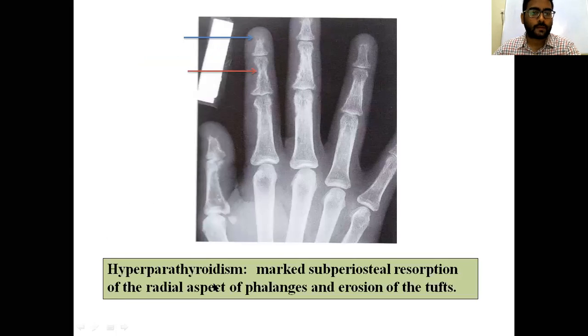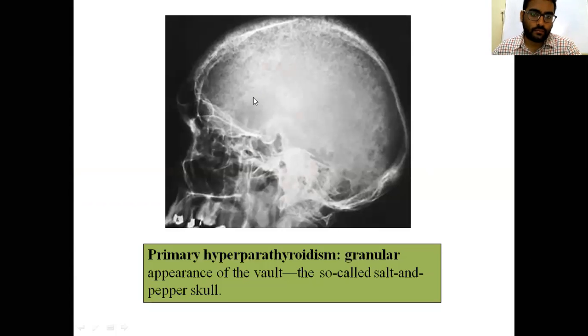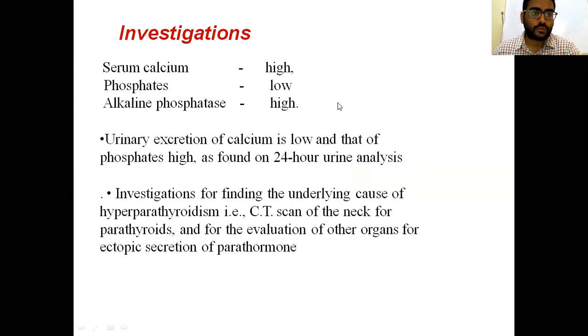This is also important. This is a depiction of the image with cortical thinning, subperiosteal resorption and cortical thinning of the phalanges. This is a brown tumor due to increased osteoclastic activity, and chondrocalcinosis. This is the calcification of the pubic symphysis. This is a calcium deposition on either side of the pubic symphysis cartilage. And this is the salt and pepper appearance of the skull bones.